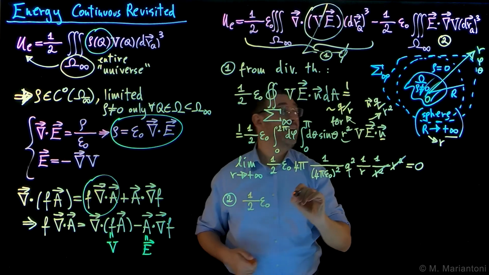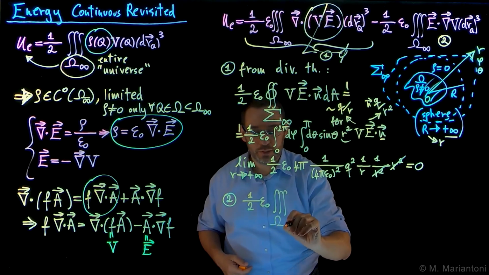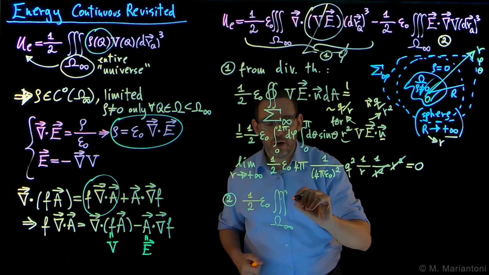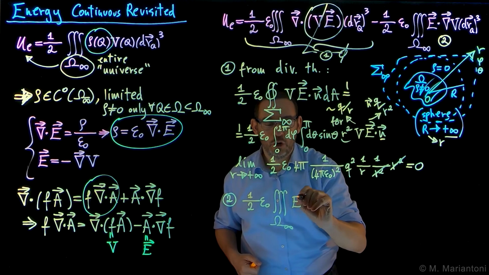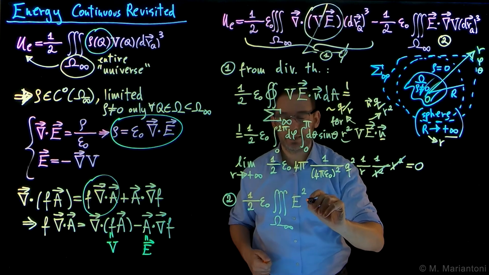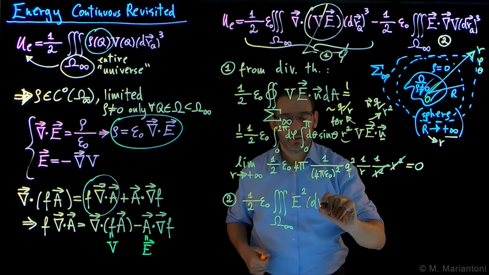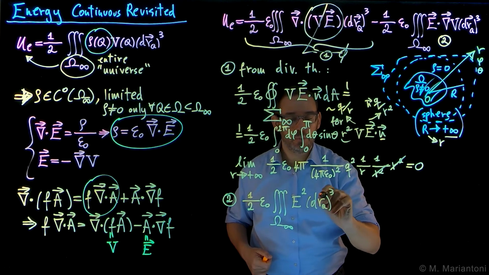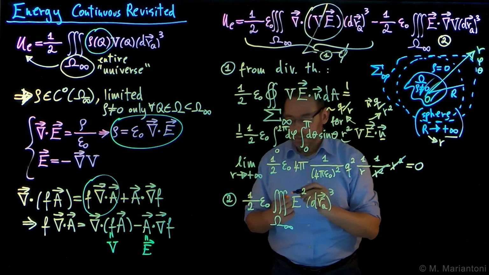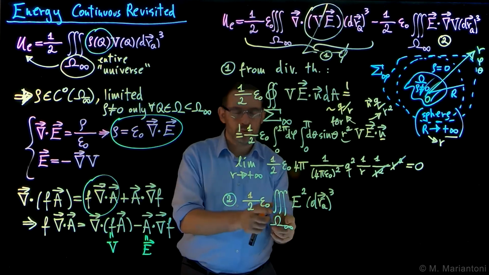plus 1/2 epsilon naught, the volume integral over the entire universe, infinite, of the E norm quantity squared, integrated over the entire volume dr cube. Okay, great. Now, I know that people always have a problem here. Why does this one go to 0, and this one is also over omega infinite?